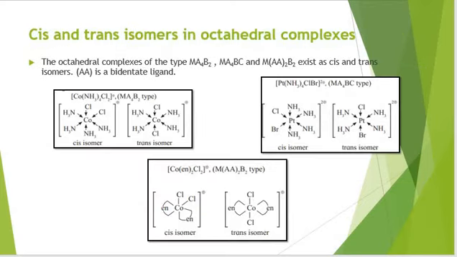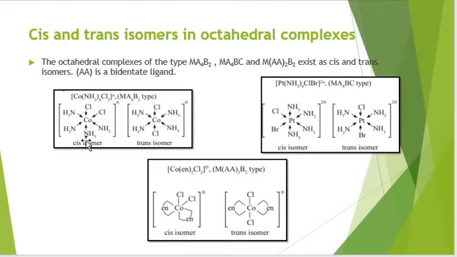Now, cis and trans isomers in octahedral complexes. The octahedral complexes of type Ma4B2 or Ma4BC, and M(AA)2B2, exist as cis and trans isomers. Here in the third type, in this isomer you will see one of the ligands is bidentate.